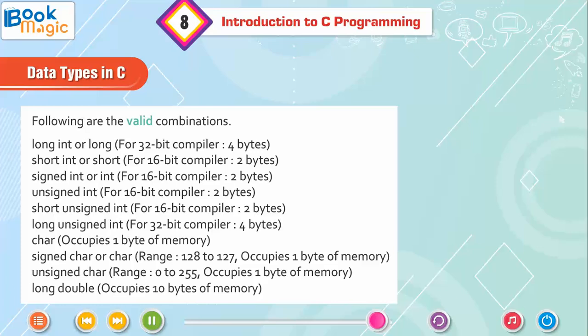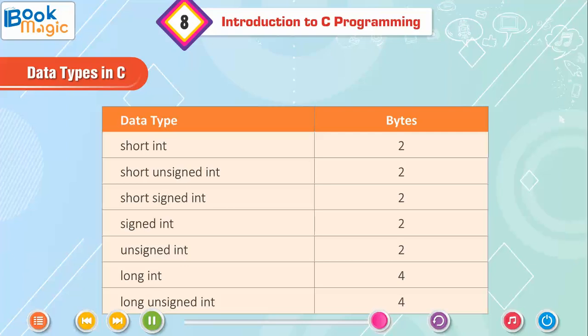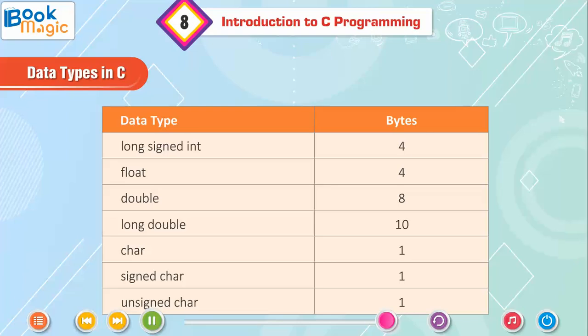Long double occupies 10 bytes of memory. Data type bytes: short int 2, short unsigned int 2, short signed int 2, signed int 2, unsigned int 2, long int 4, long unsigned int 4, long signed int 4, float 4, double 8, long double 10, char 1, signed char 1, unsigned char 1.